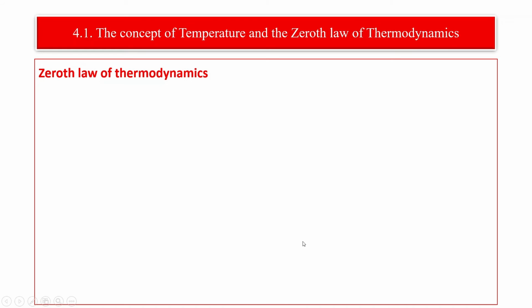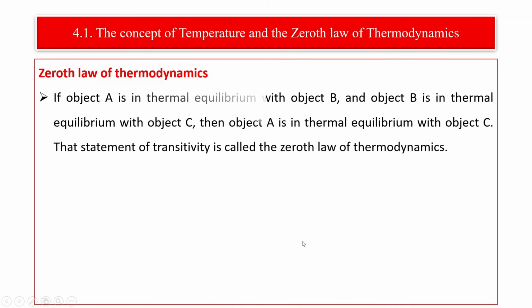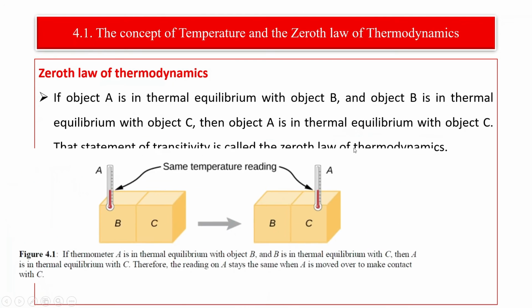So if object A, which is system A, is in thermal equilibrium with object B, and object B is in thermal equilibrium with object C, then object A is in thermal equilibrium with object C. That statement of transitivity is called the Zeroth law of thermodynamics.